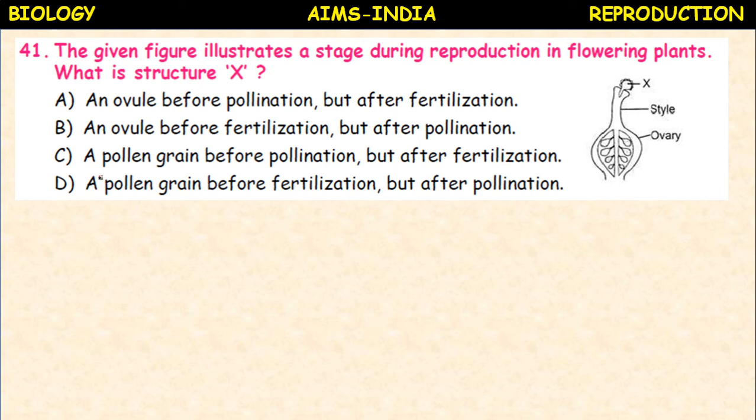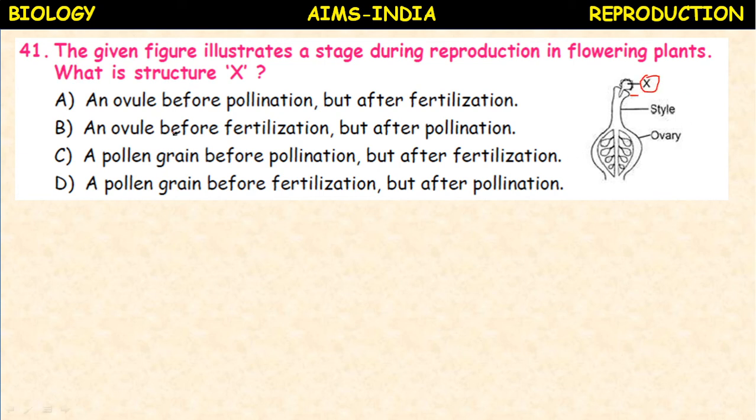The given figure illustrates a stage during reproduction in flowering plants. What does the structure X represent? Okay, here you see the figure. Here the pistil or carpel is given, style, ovary, and what is this part? This is stigma, and on the stigma this X.